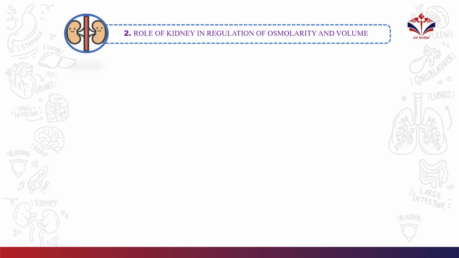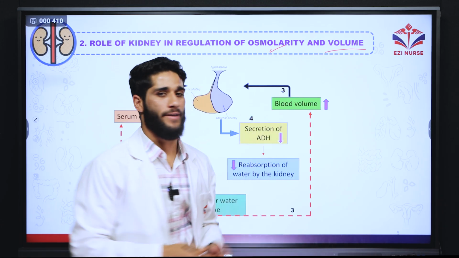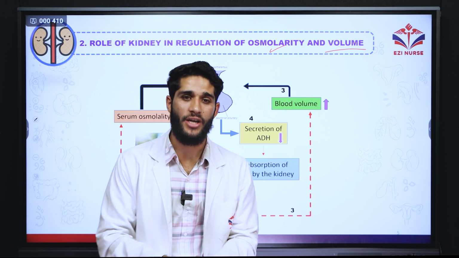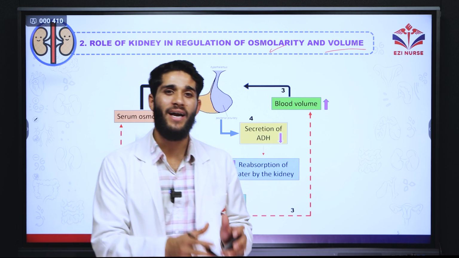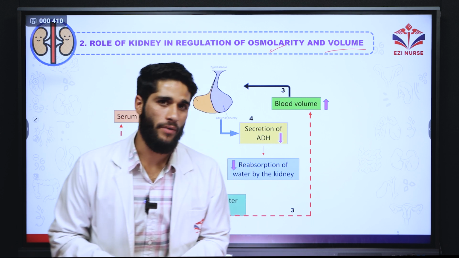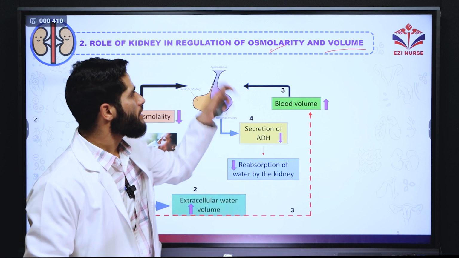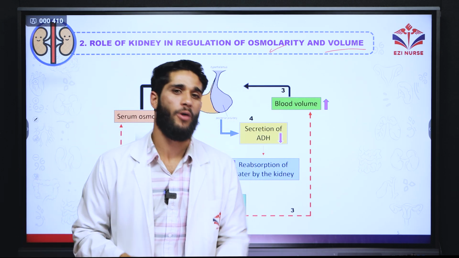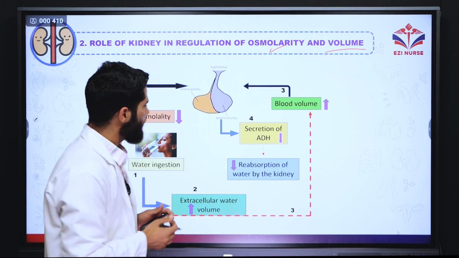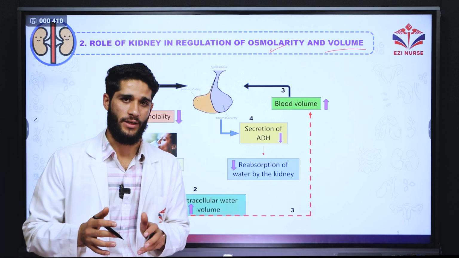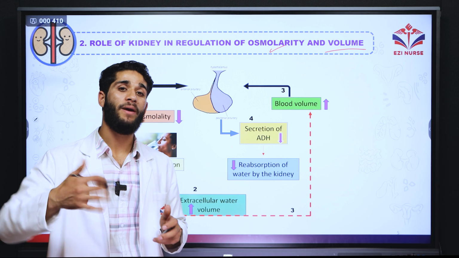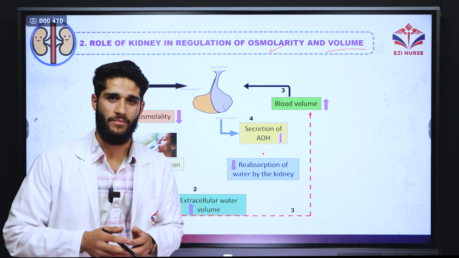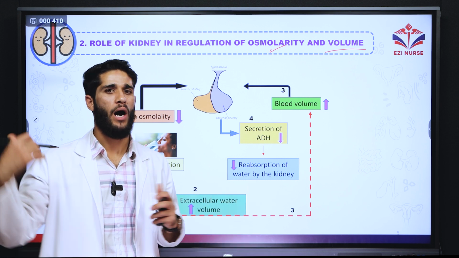Now, finally, let's move on to the role of kidney in regulation of the osmolarity and the volume. What is osmolarity? Osmolarity is basically the concentration of the solute particles inside 1 liter of solvent. So how the kidney maintains the osmolarity and the volume in our body, especially in the blood. You can see from here, there are two conditions: in case of hyperhydration and in case of dehydration. In dehydration, we already came to know how it will do.